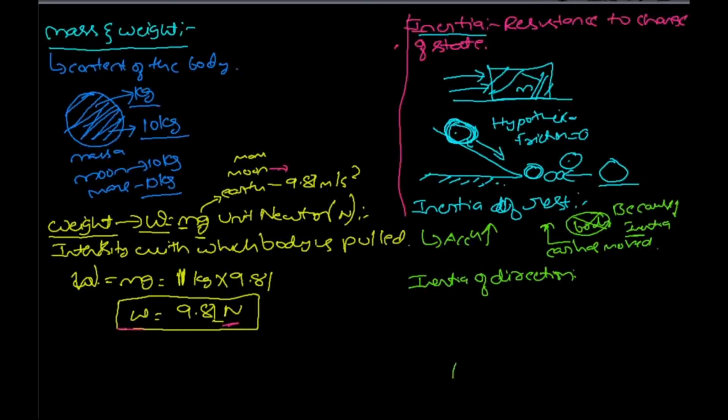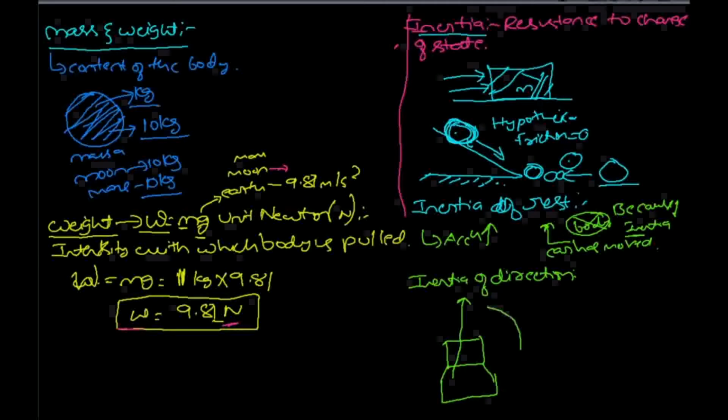When you are moving in a car in a straight line, suddenly it takes a left turn. What happens? Due to inertia you would keep moving straight, but your car has moved to the left.